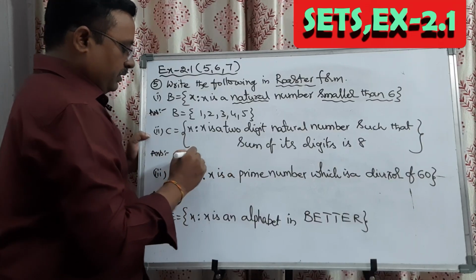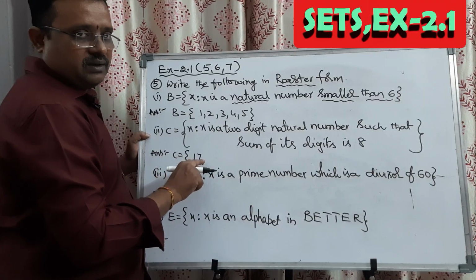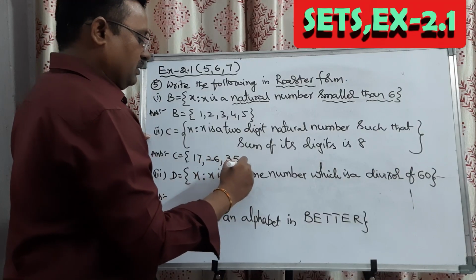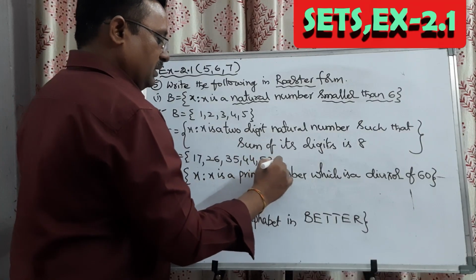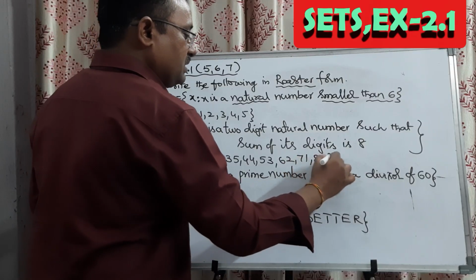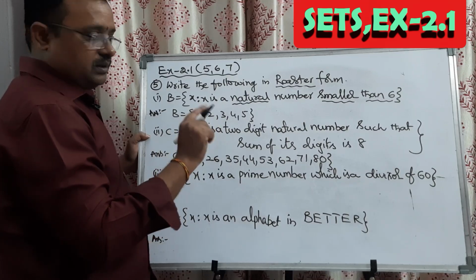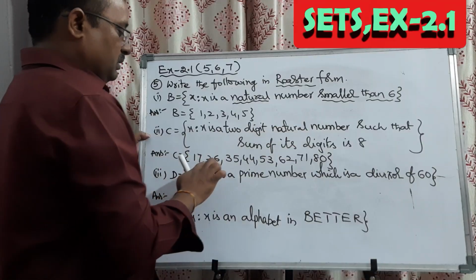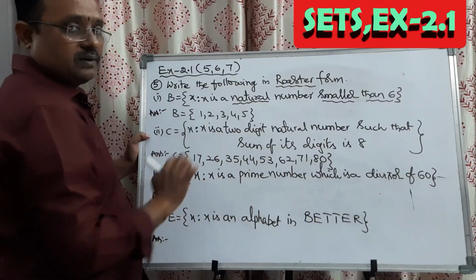Next chance, 1, 7. It is a 2-digit number. Sum of the digits 1 plus 7 equal to 8. Next 2, 6. Next 3, 5. Next 4, 4. There is a pattern. 5, 3. Next 6, 2. Next 7, 1. And you can take 8, 0. 08 is not considerable, but 80 is a 2-digit number, 80. So in every 2-digit number, sum of the digits is 8. This is the answer. Okay?